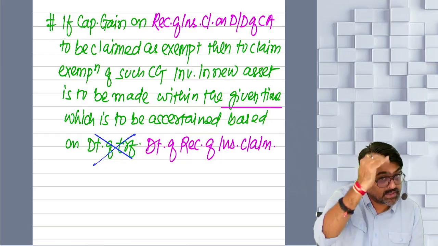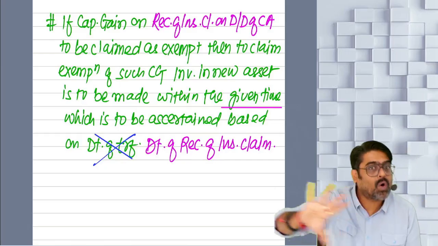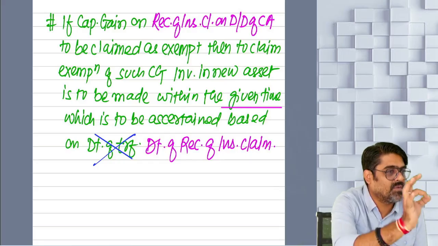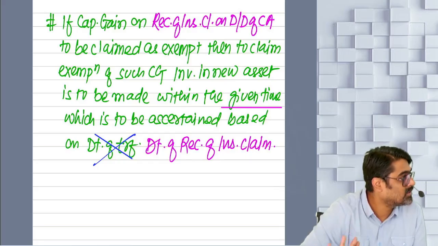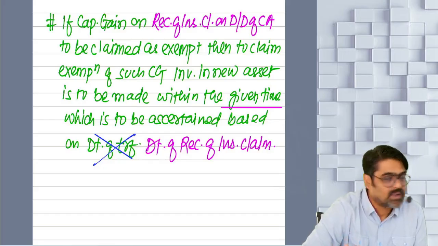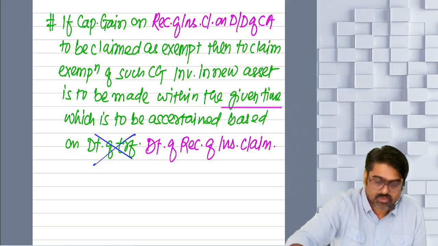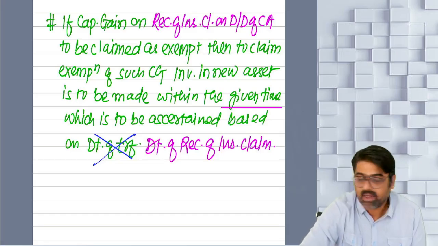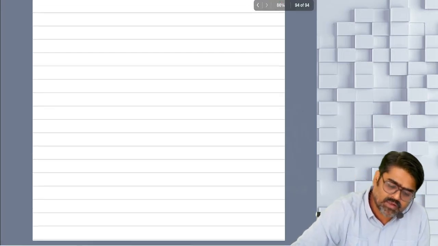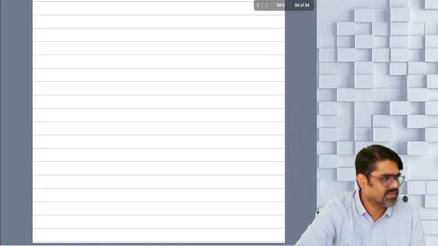This entire 3 discussions are applicable for all these sections except 54D, where only compulsory acquisition is applicable. Yes or no? Will you remember this? So this was your 54D. Now only 2 sections are remaining, 54EC and 54F. 54EC, very easy. Very easy.